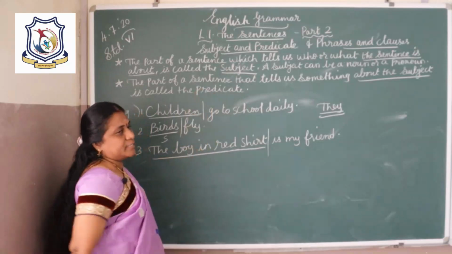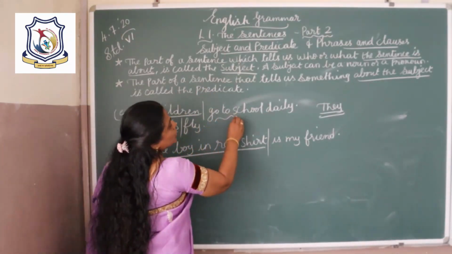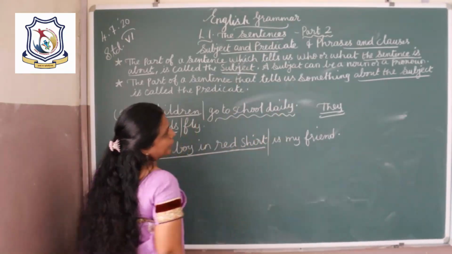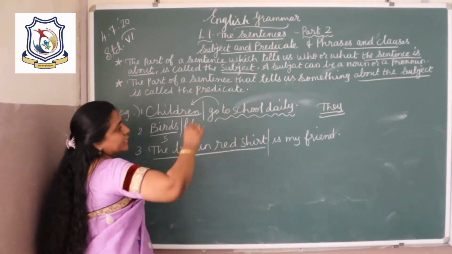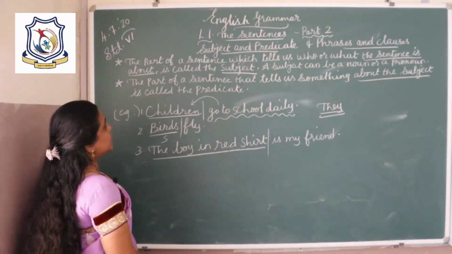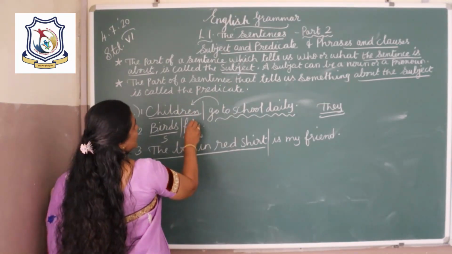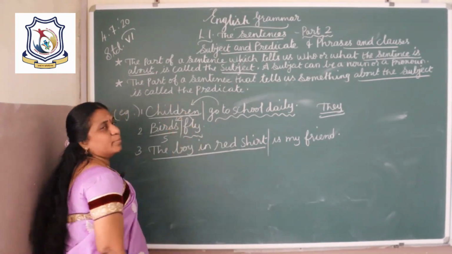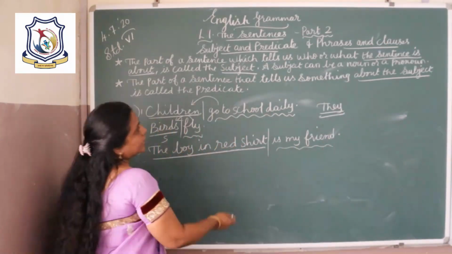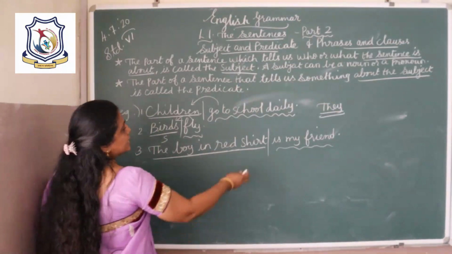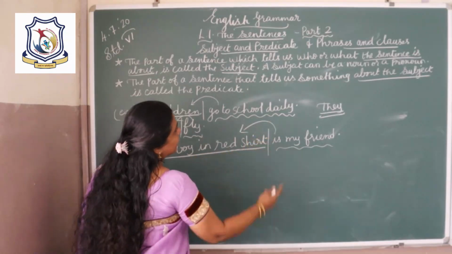And then the predicate, the part of a sentence that tells us something about the subject is called the predicate. So in our first example, here go to school daily is the predicate because it tells about the subject children. Next, fly is the predicate because it tells more about the subject birds. Here is my friend is the predicate. It tells about the subject, the boy in the red shirt.